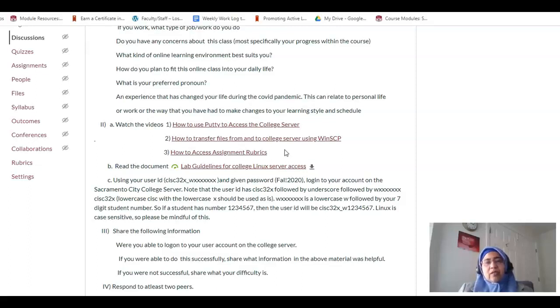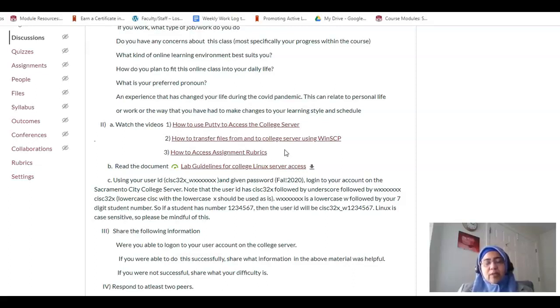This will also be sent to you along with this video. So please make sure that you respect case sensitivity, because as you know, Linux is case sensitive, and make sure that you have the underscore character and you've typed in all the letters that you need to enter in your user ID so that it becomes an acceptable user ID for the college system.